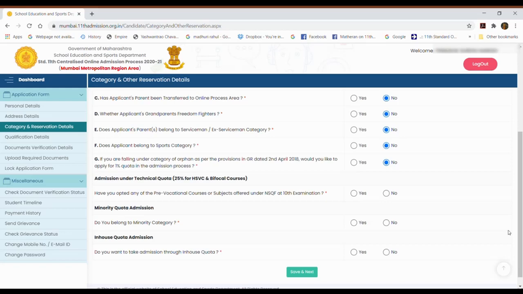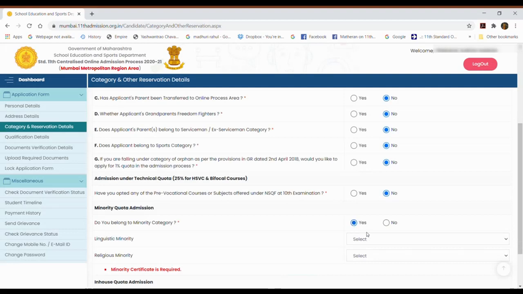So if you studied from technical quota, then you click on yes. I'm selecting no. Next one is minority quota admission. Do you belong to minority category? Now students, every college has got some reservation. Those details you will be getting in your booklet. Some colleges are minority colleges, like some are Christian minority, Malayalam minority, South Indian minority. If you want to apply under that category, then you select yes.